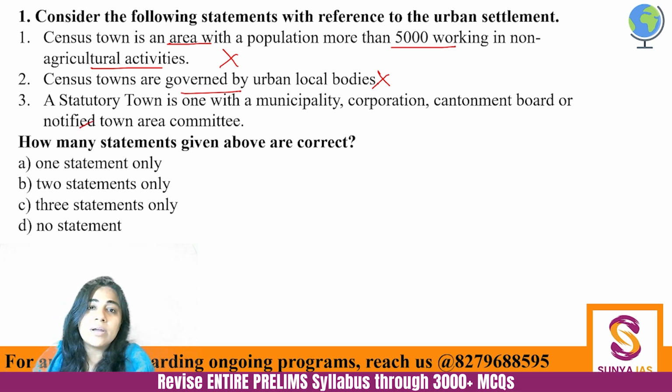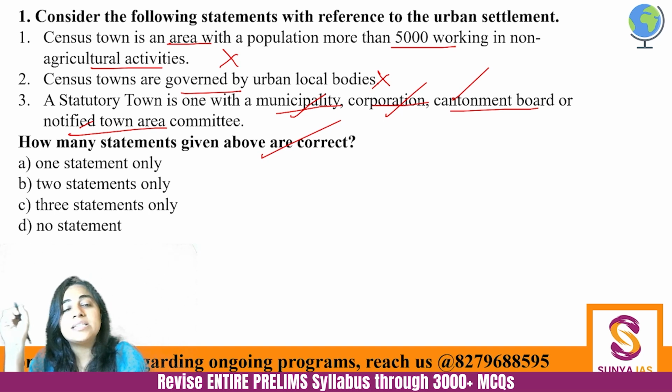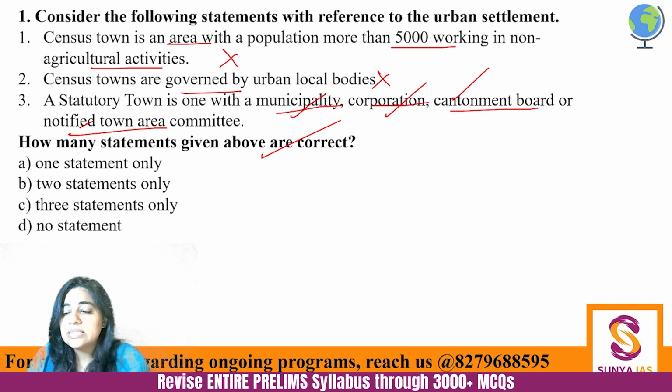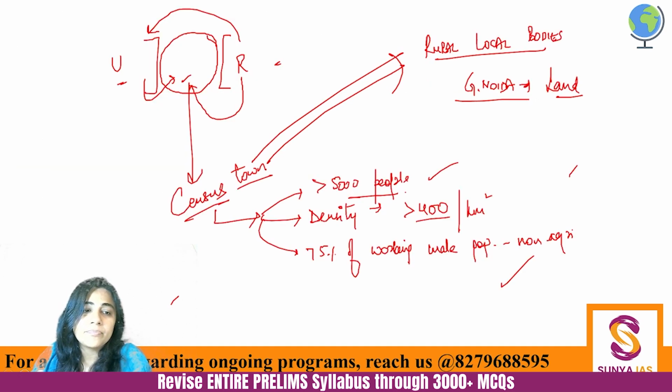Statutory town is one with municipality, corporation, cantonment board or notified town area committee. This is absolutely correct. Any of these can be a statutory town. Either it's a municipality, corporation, cantonment board, whichever is registered with an act, with a statute, becomes a statutory town. Okay? So here, how many statements would be correct? Only one statement would be correct.